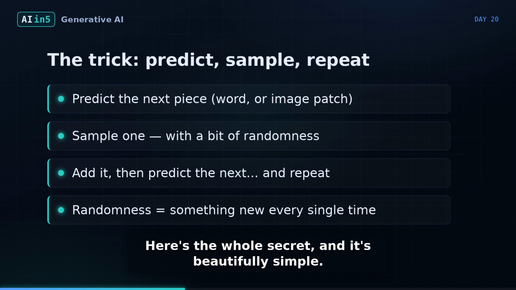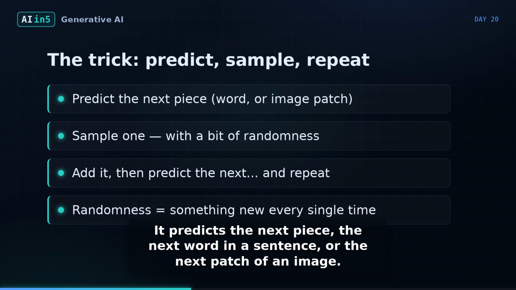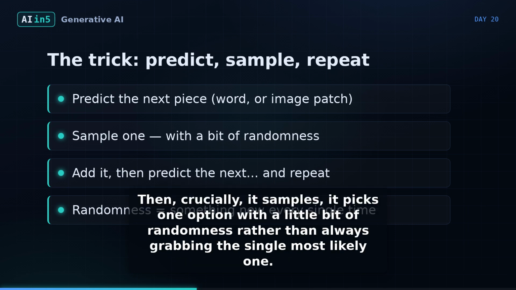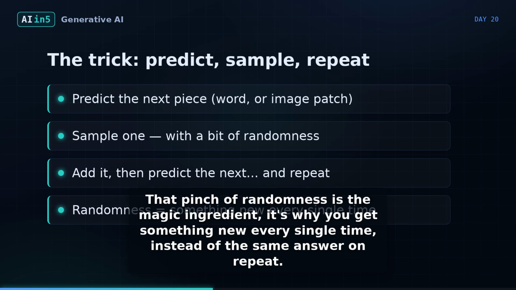Here's the whole secret, and it's beautifully simple. The model creates one small piece at a time. It predicts the next piece, the next word in a sentence, or the next patch of an image. Then, crucially, it samples. It picks one option with a little bit of randomness rather than always grabbing the single, most likely one. It adds that piece, and then it predicts the next and repeats again and again until a whole poem or picture emerges. That pinch of randomness is the magic ingredient. It's why you get something new every single time, instead of the same answer on repeat.